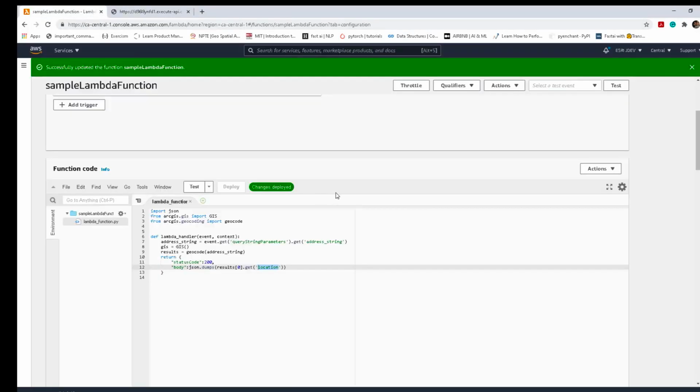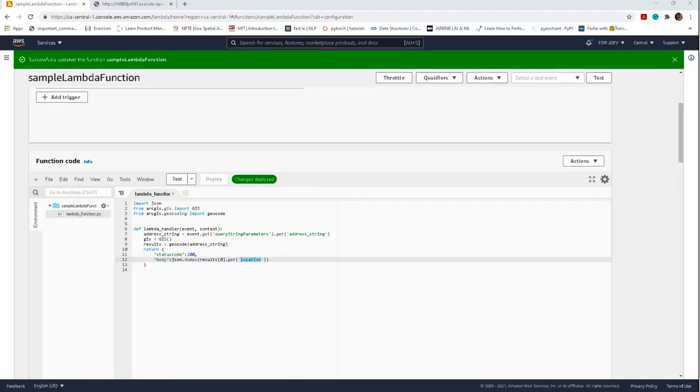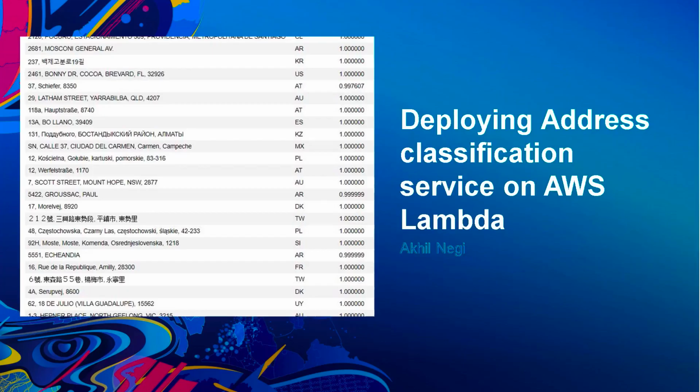With this, we can see how we can make external Python libraries available to the Lambda function and how we can create a useful geocoding service using AWS Lambda and the ArcGIS Python API. In the next demo, we will see how we can still deploy our Lambda functions when our dependencies don't fit into the specified zip package size limits.